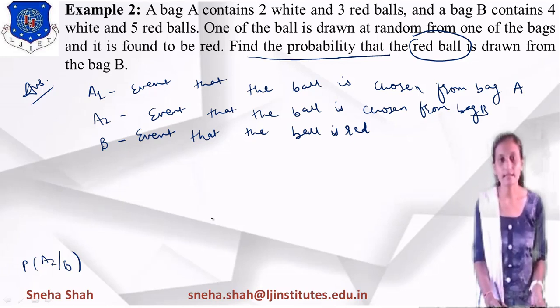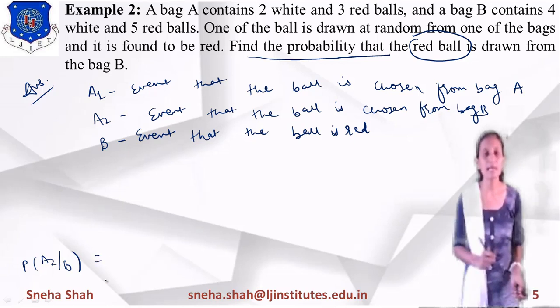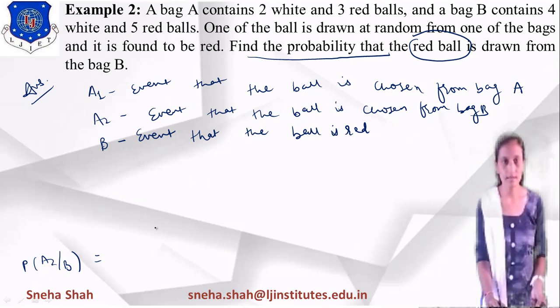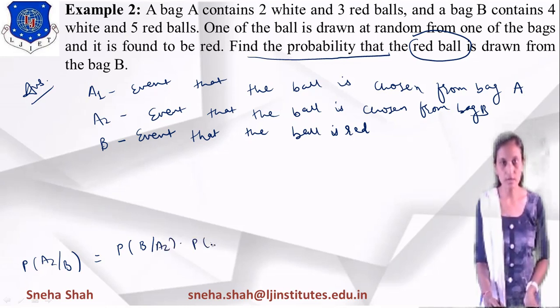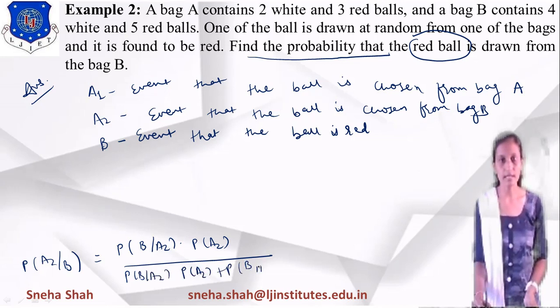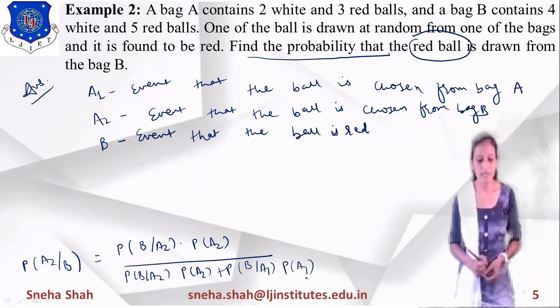Now if I am writing the equation of this by using Bayes' rule, what will be the equation? Probability of B given A2 into probability of A2, divided by probability of B given A2 into probability of A2, plus probability of B given A1 into probability of A1. Right. Now for this we have to find each and every one.